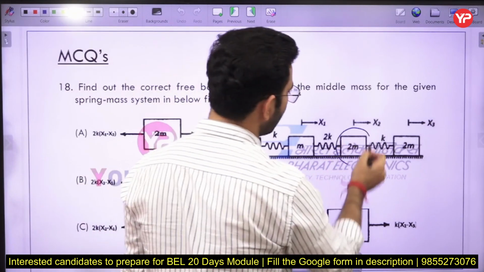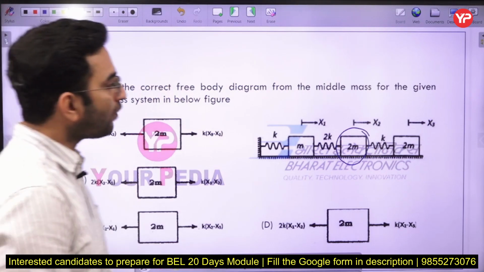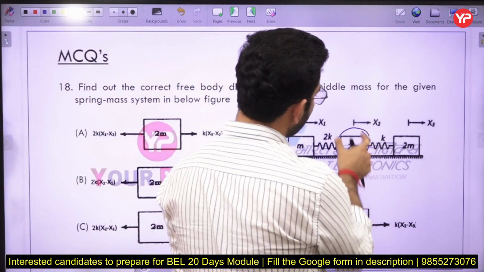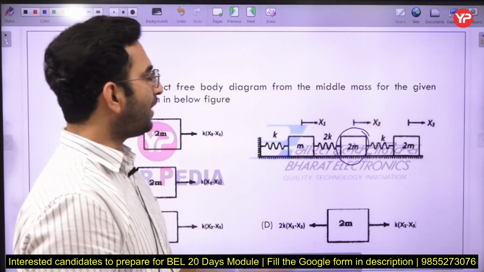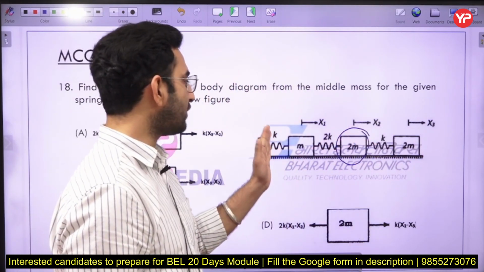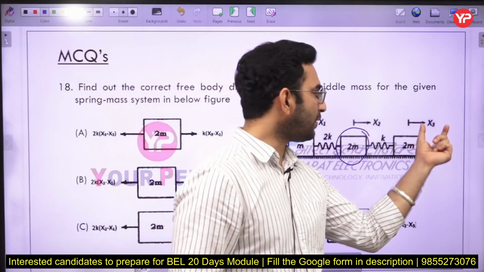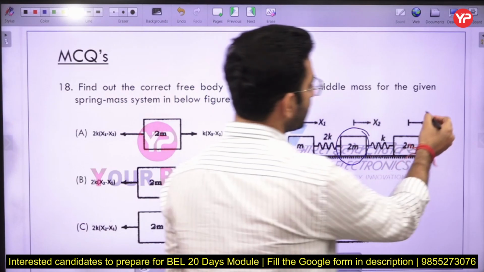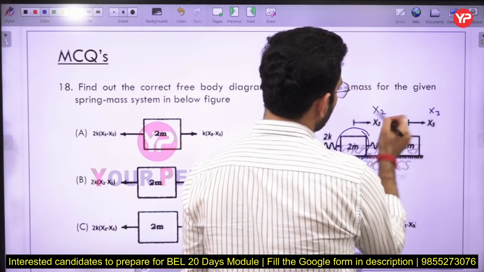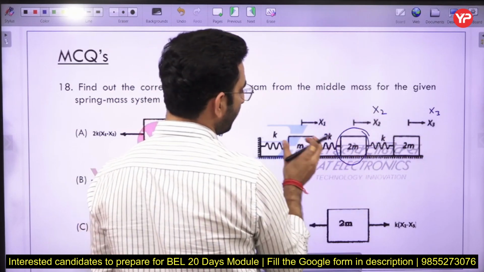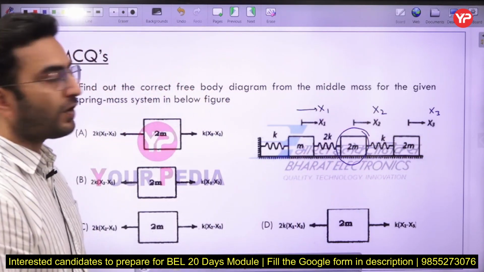For the middle mass here, for the given spring mass system in the figure below. If you observe very carefully, the given mass is connected with two other masses, and in between we have three different springs with stiffness K, 2K, K. This mass has a displacement of x3. The middle mass has a displacement of x2 toward the right, and the first mass has a displacement of x1 toward the right here. Now what will be the free body diagram?